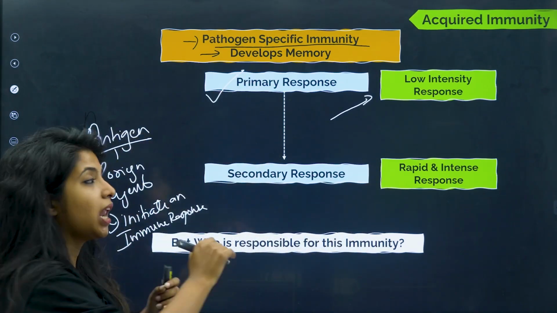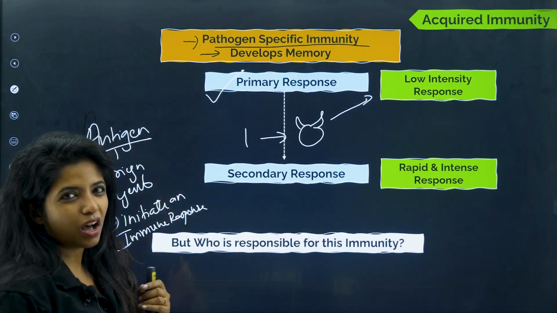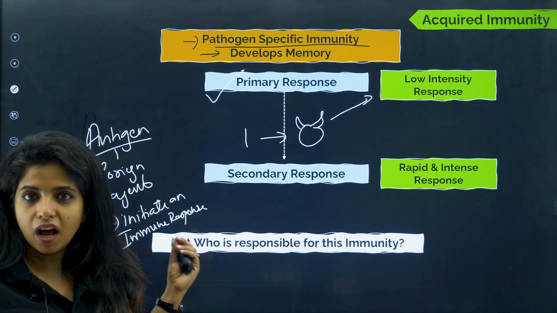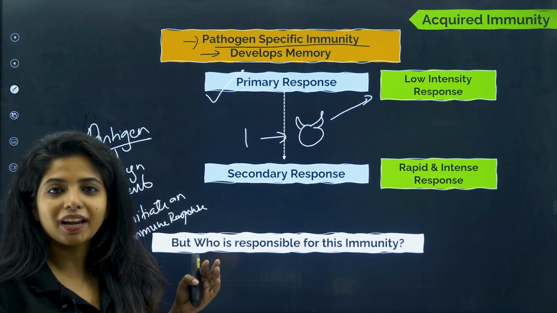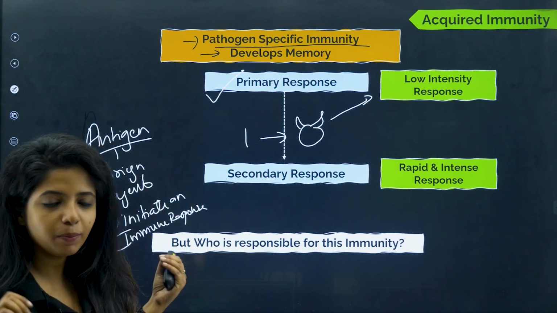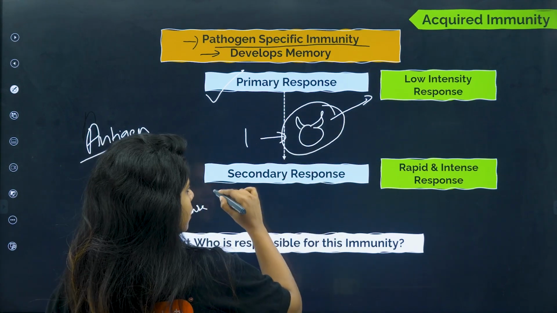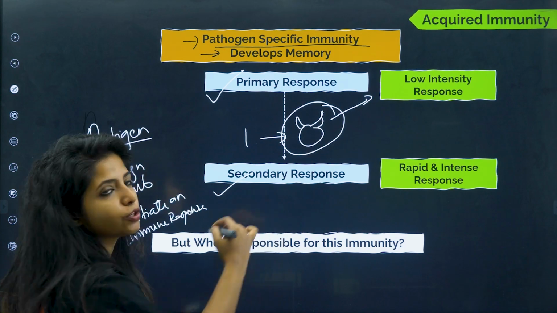The first time when an antigen comes, our body is not very strong. It is like a new person getting inside our house, so we do not know how to behave. But with time, when we get comfortable with them, obviously we are going to show our true colors, right? Similarly, when this pathogen comes for the next time, our body will initiate the next set of responses which are known as secondary response.